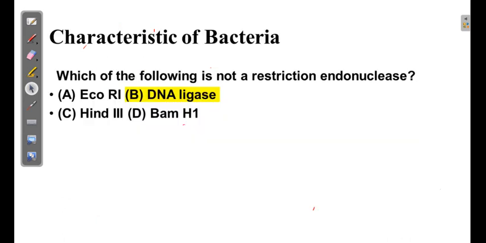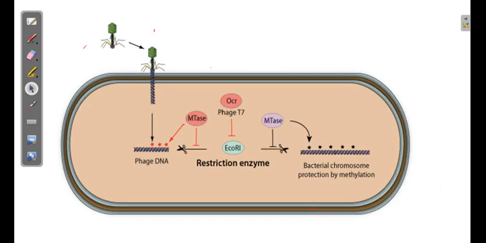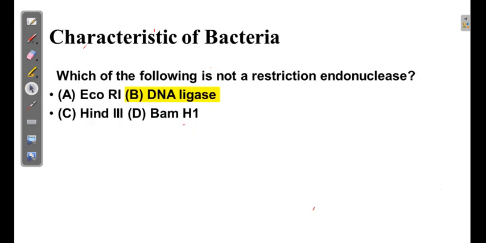Another question which is related to restriction enzymes: depending on where the restriction enzyme has been isolated, lots of restriction endonuclease enzymes have been identified, and they are given names. For example, EcoRI, which is isolated from E. coli, HindIII, BamHI. So there are lots of restriction endonuclease enzymes right now in application.